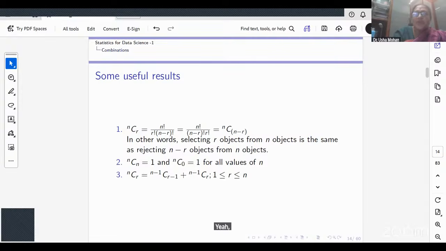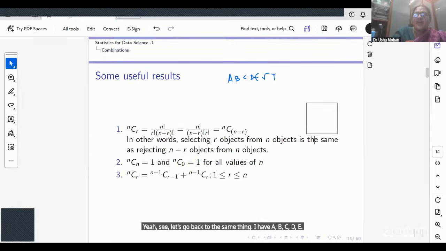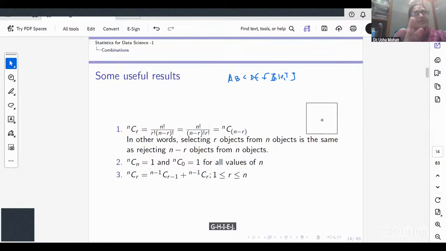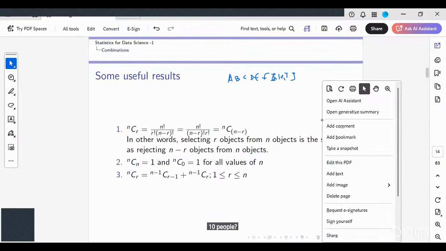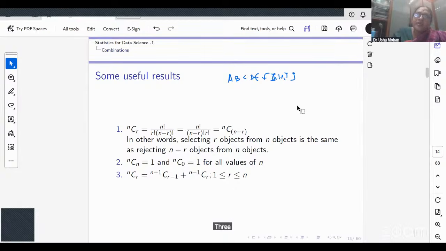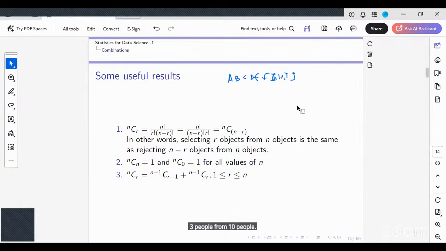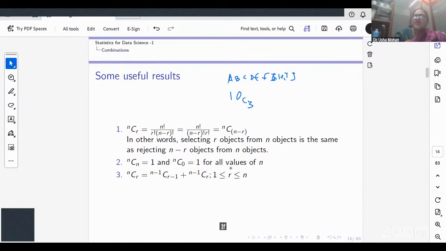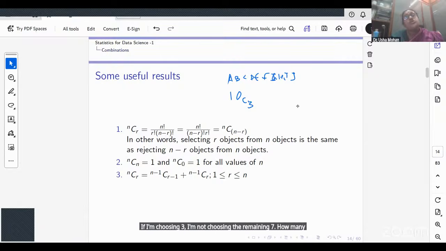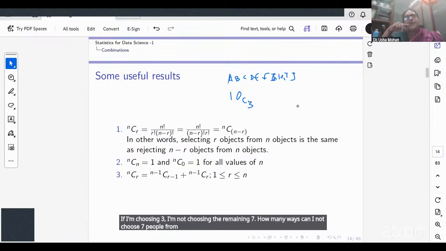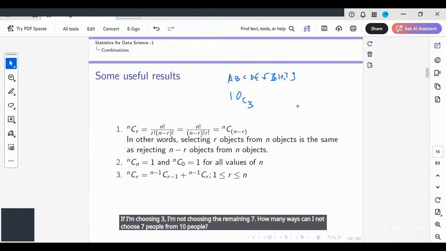See, let's go back to the same thing. I have A, B, C, D, E, F, G, H, I, J, 10 people, right? How many ways can I choose 3 people from 10 people? 10C3. If I'm choosing 3, I'm not choosing the remaining 7. How many ways can I not choose 7 people from 10 people? 10C7.